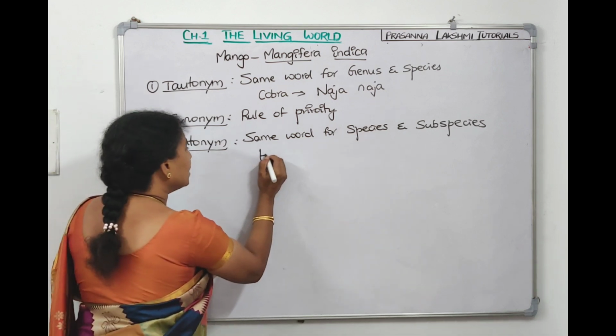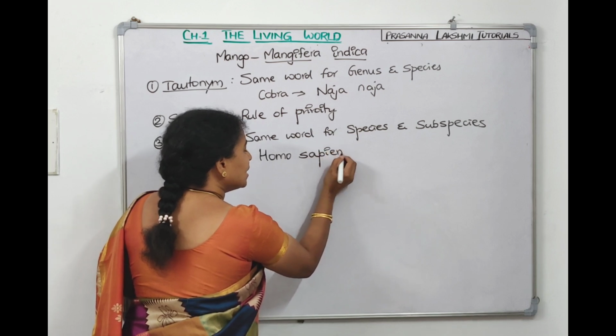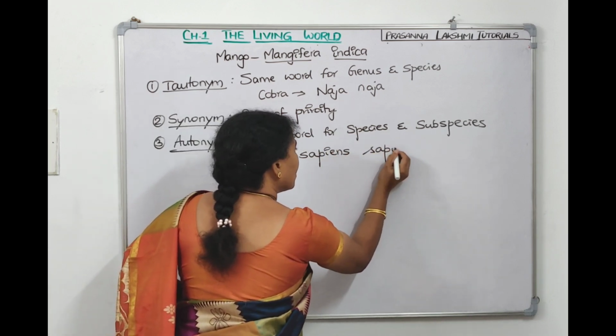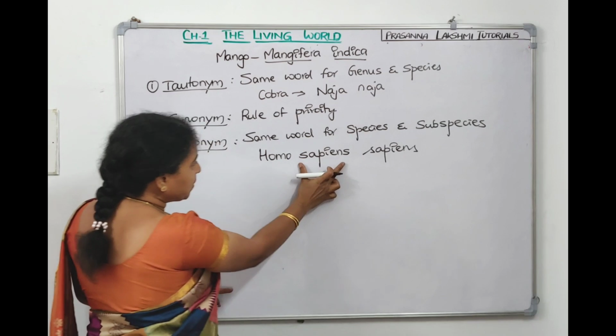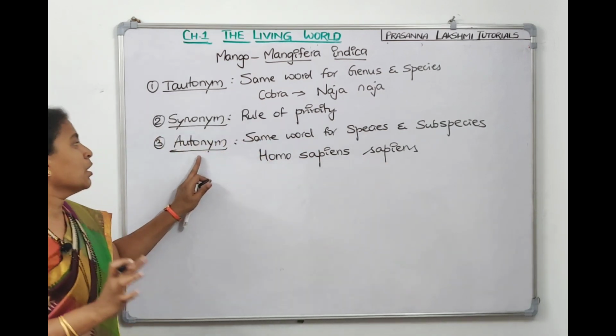Homo is the genus name, sapiens is the species name. Again sapiens came as the subspecies. Both have the same name, so it is autonymy.